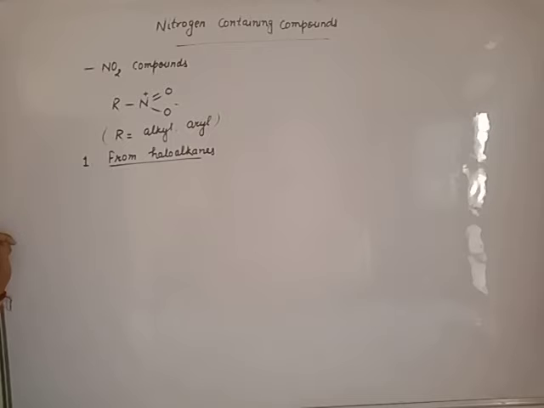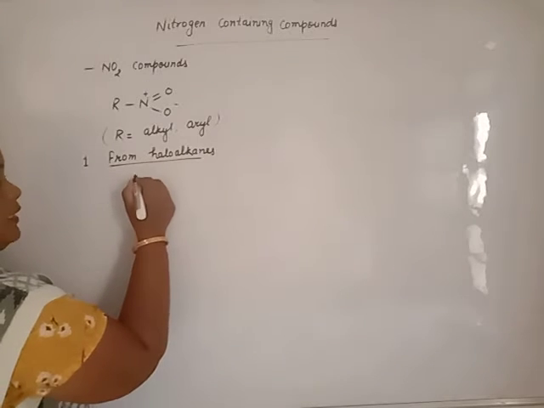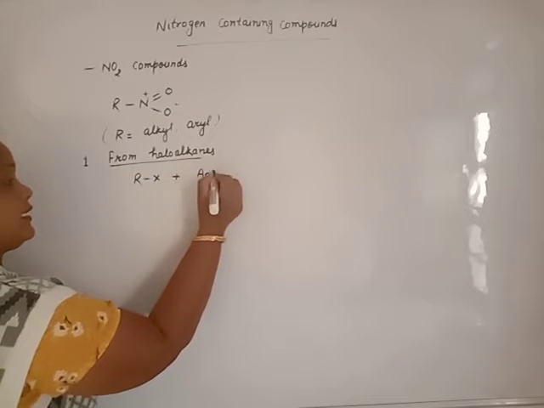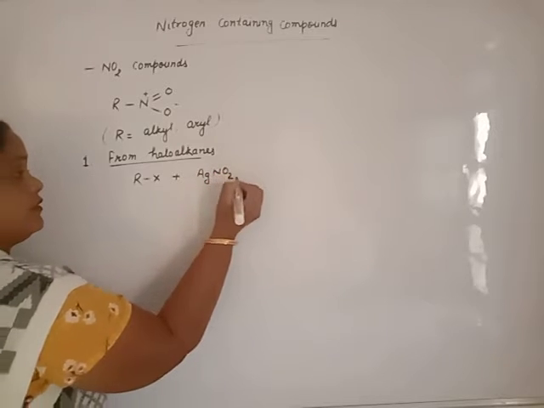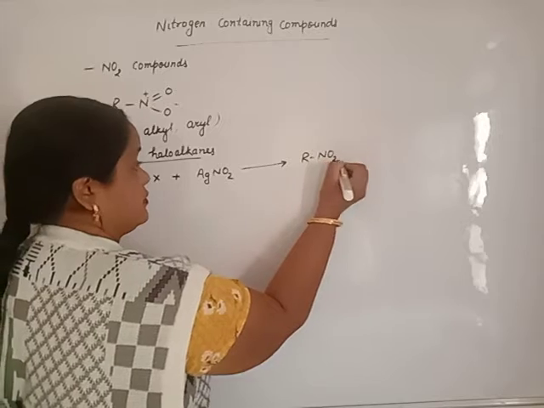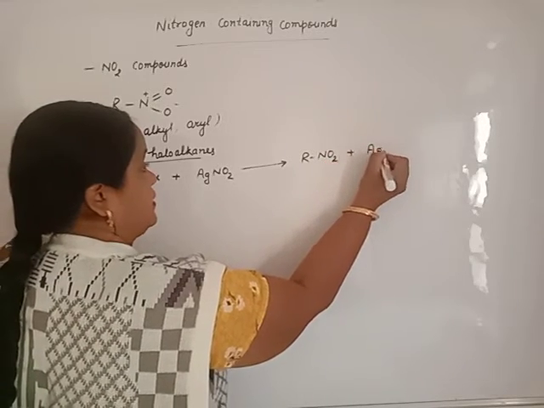You will study in case of haloalkane what will happen when haloalkane reacts with AgNO2 and KNO2. With KNO2 nitrite is formed, but with AgNO2 nitroalkane will be formed. When haloalkane is treated with silver nitrite, it will give nitroalkane plus silver halide.